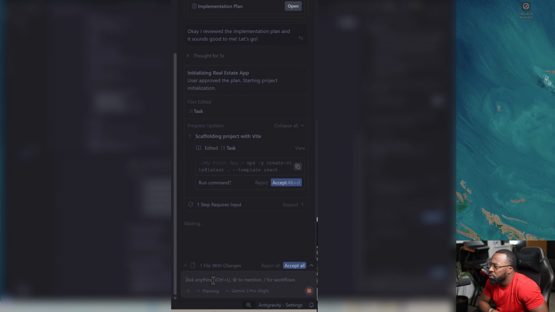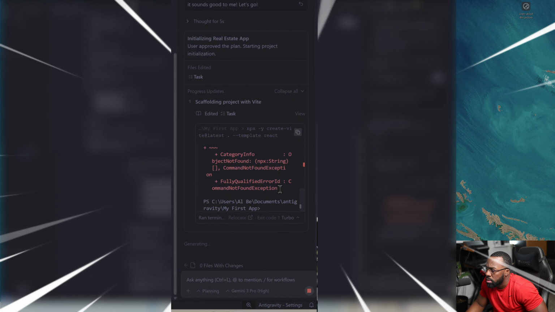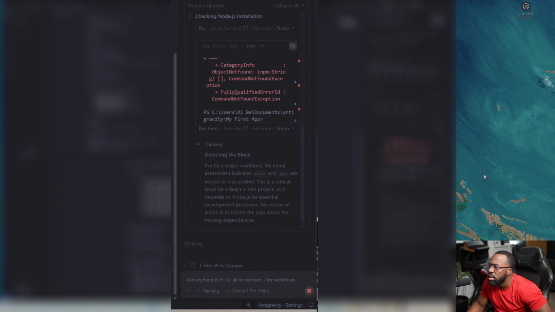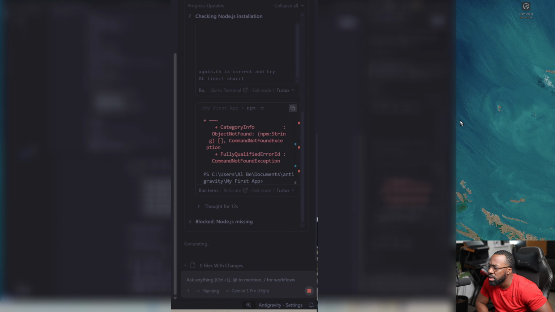Okay, so it says user has approved the plan, starting project initialization, and it's still working. It says waiting, so I need to accept. Oh no, red's never good. Okay, it's working. It's checking Node.js installation. Oh no, so it's hit a major roadblock. It's thinking. Let's let it think. It'll be good to scroll back through what it was thinking.